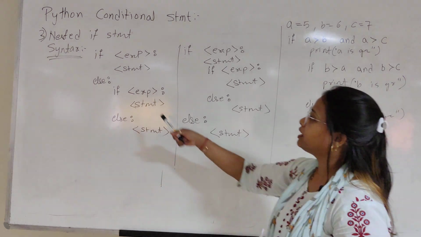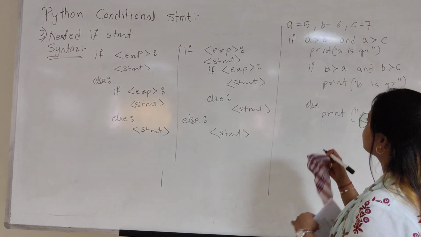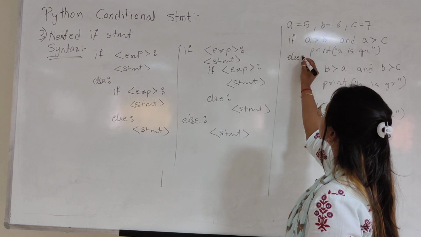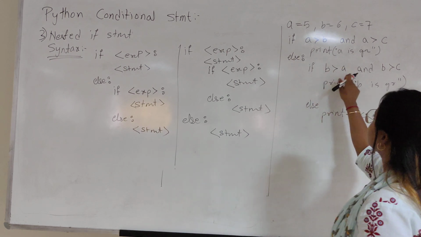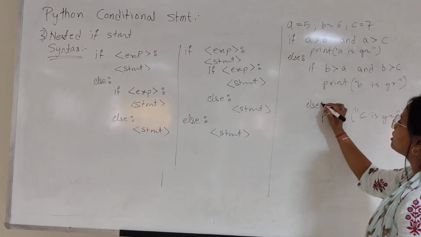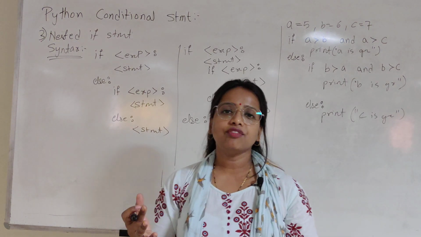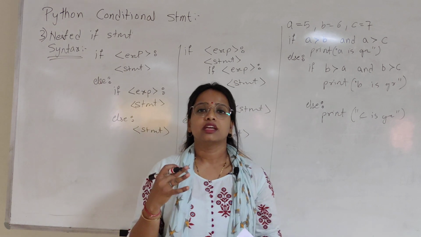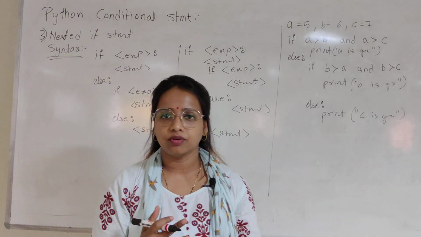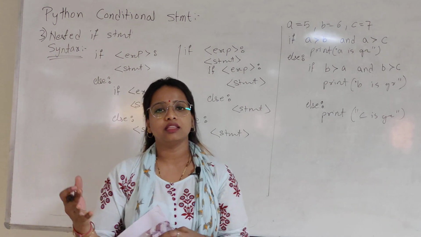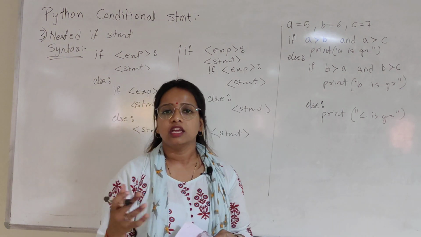Or if you want to write in this way, how will you write the same code? Else if this and this, then this. Okay? So the difference is like that. Nested if is if inside if. If you have a lot of comparisons which depend on one another, you can use the nested if.